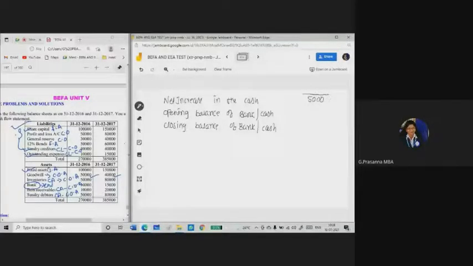So here he has given bank value opening 10,000. So I simply am writing that value here. Opening is 10,000. Okay. Now net increase in the cash is 5,000. Opening balance of bank is 10,000. 5,000 plus 10,000 is 15,000. Okay, if you are adding net increase or decrease in the cash value and opening balance of cash or bank, you need to get the closing value. So in this question, he has given closing balance of bank is 15,000.